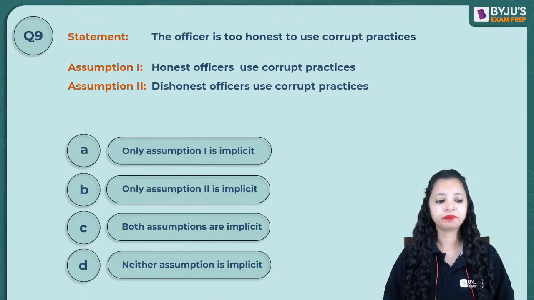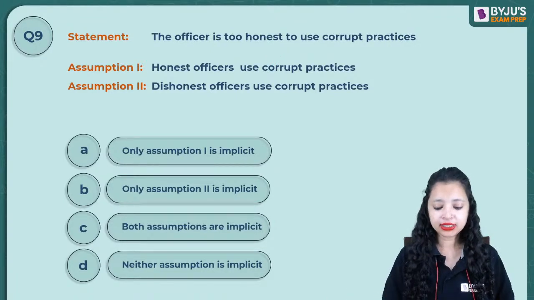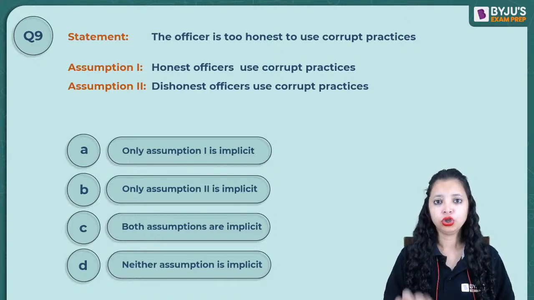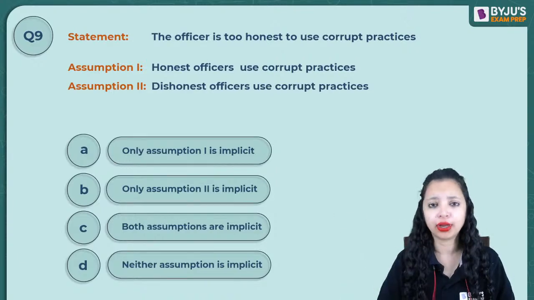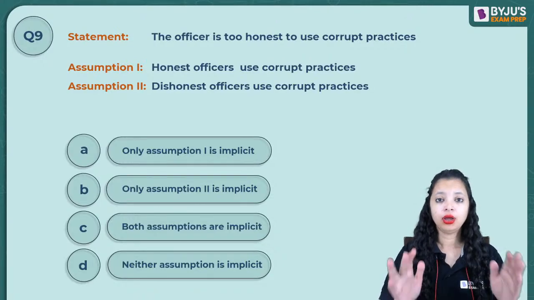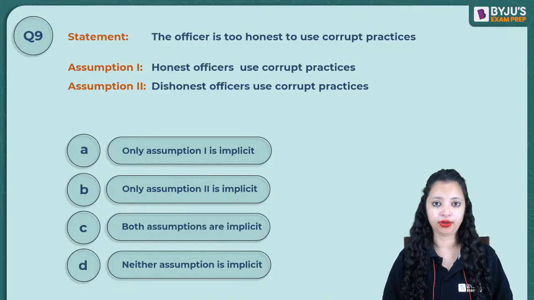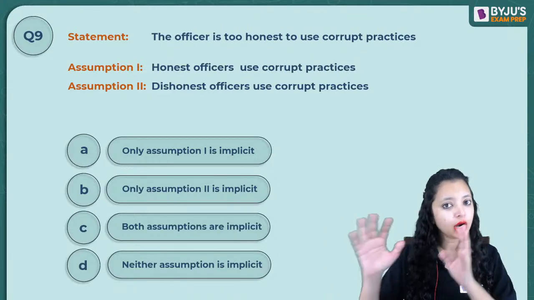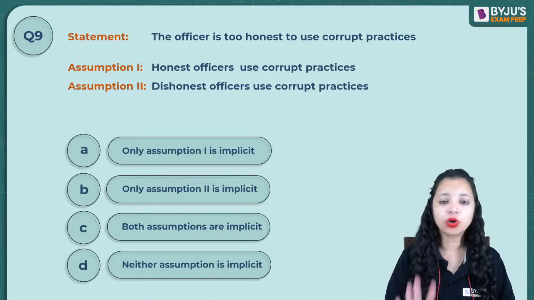If I say this book is too good to be boring, it means the book is very good and it cannot be boring, because good books are not boring. That's the meaning.